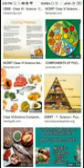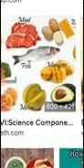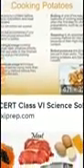Dear students, come to the next visual, and by that visual you will be able to learn other things related to the chapter components of food. In this visual you are looking at so many food items: eggs, fishes, fruits, broccoli, papaya, food grains, germinating seed, cooking potato. These are the methods for cooking potato. Here you are looking at bread, butter, slice, beans, and so many food items.